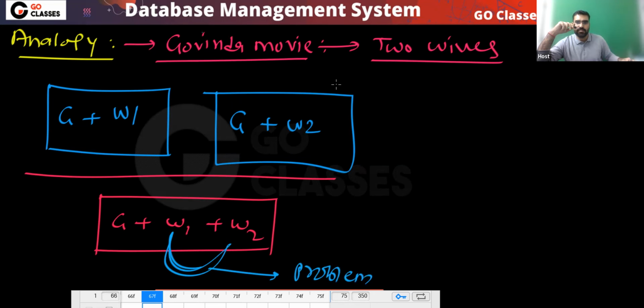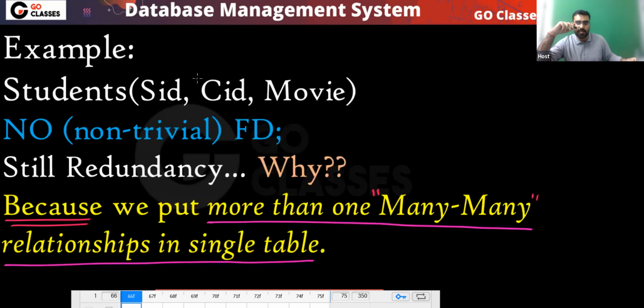So anyway, is this clear? This is just an analogy, of course. But actually, something similar is happening here. There is a many to many relationship here.